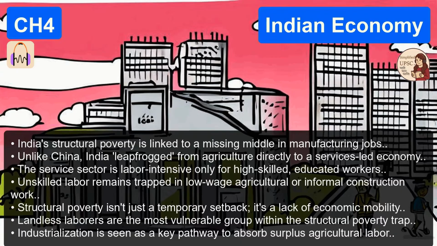Economists often refer to India's trajectory as jobless growth. Because our service sector boomed instead. Right. The IT sector, finance, telecommunications, they exploded and drove GDP up. But those sectors require advanced education. They need skills. English proficiency. They aren't going to hire a landless laborer from rural Odisha.